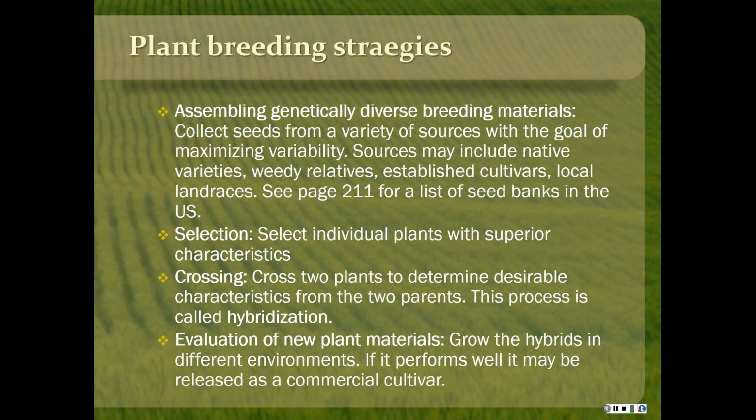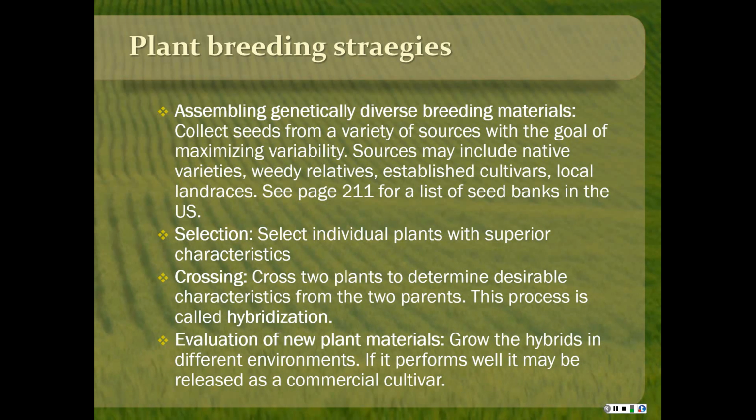And then you would select the individual plants with the superior characteristics that you're looking for, and then cross two plants to combine the desirable characteristics from the two parents. And that process is called hybridization. The offspring of two different parents of different types is a hybrid. And then you'd evaluate the new materials and maybe grow the hybrids in different environments.